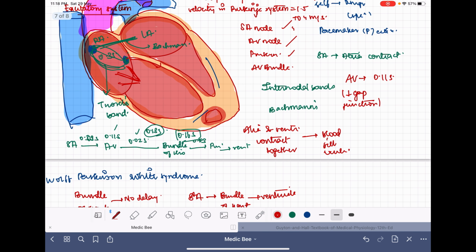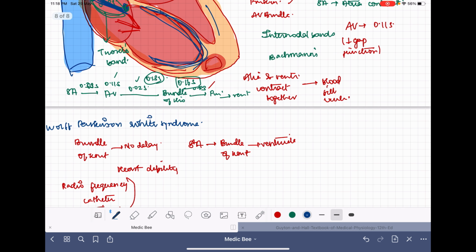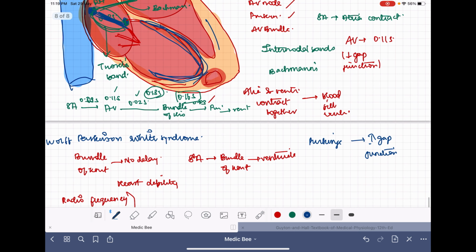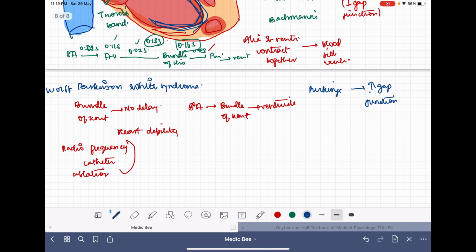After the delay of 0.11, it will immediately pass through the entire ventricles in around 0.03 second. So you can see how fast it is. For this small distance, there is around 0.03 second. But for the total transmission through the ventricles, there is only another 0.03 seconds. So what is the reason for this fast rate in Purkinje? Because of the high number of gap junctions. There are a huge number of gap junctions that will ease the transmission through the ventricular muscles.